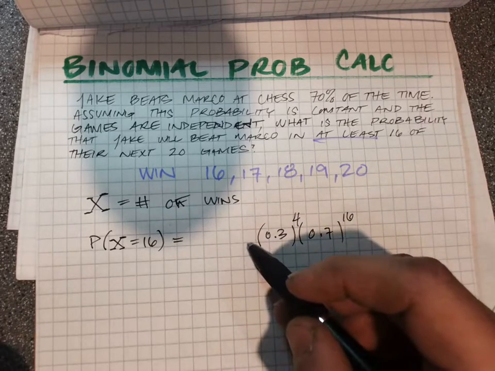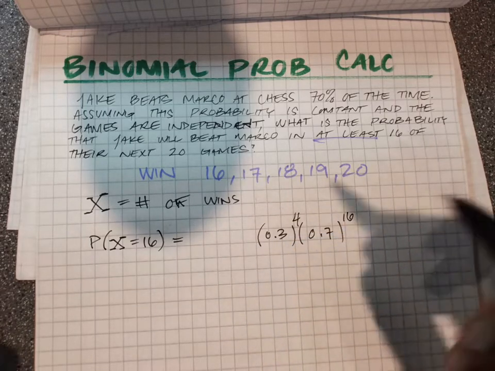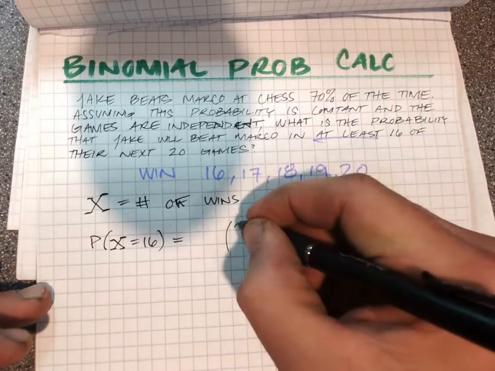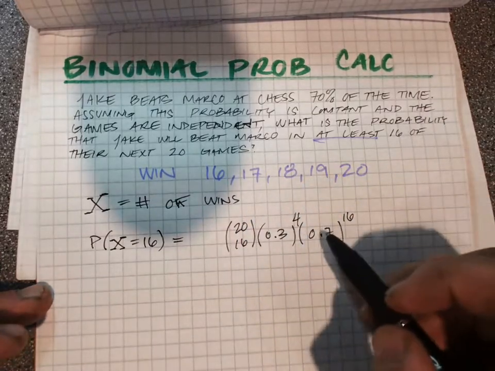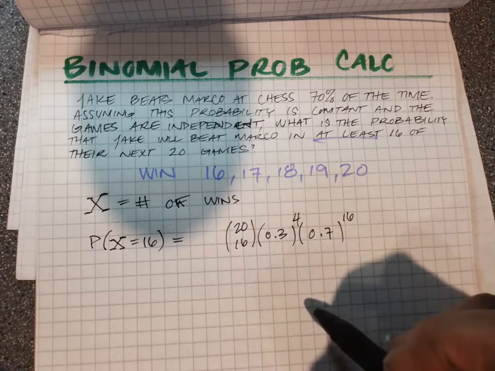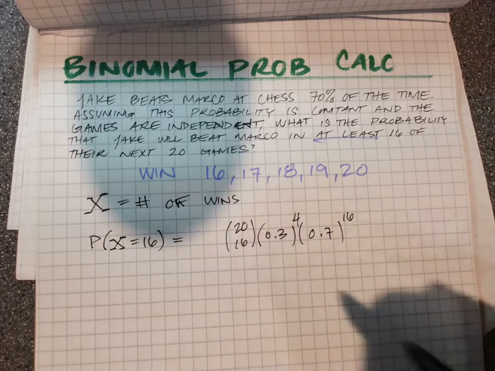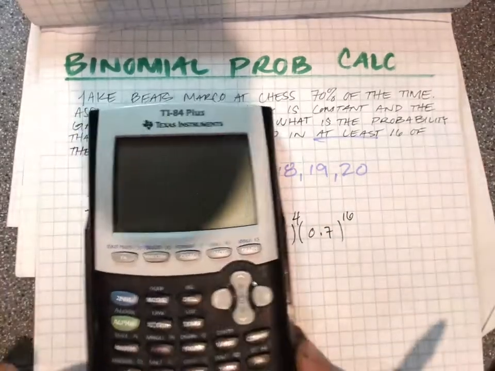Now, how many branches is tough to count, so that's where we lean on our calculator to help us out. We're going to play 20 games, and we want 16 of them to be the win games, which implies the 4 are the losses. That's 20 choose 16, and let's go ahead and fire that up here.